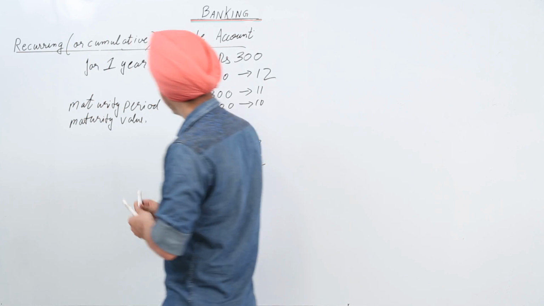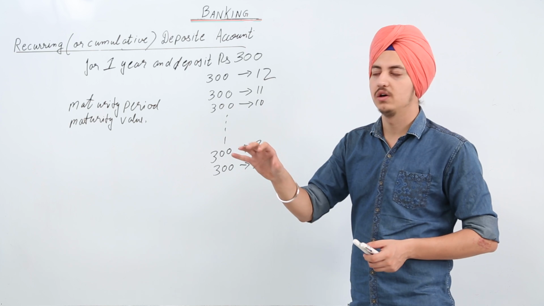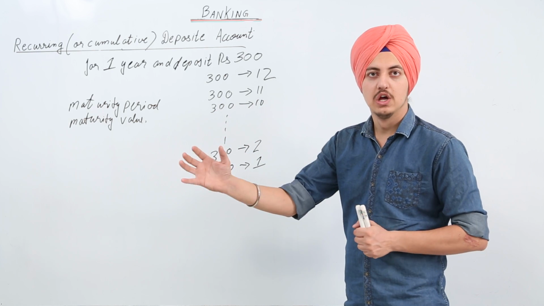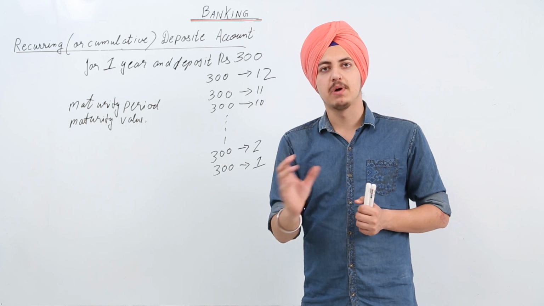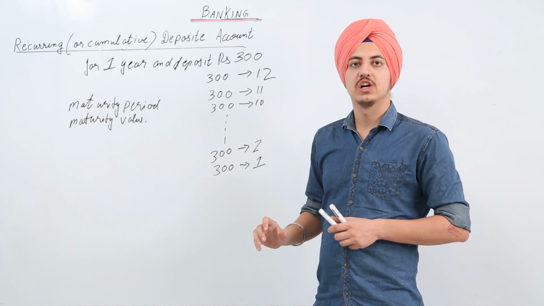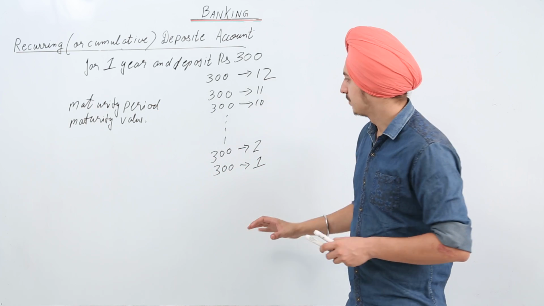Maturity period is the period after which the money will be given to the bearer of the account, and maturity value is the value of money that will be given to the bearer of the account on the maturity of that period.